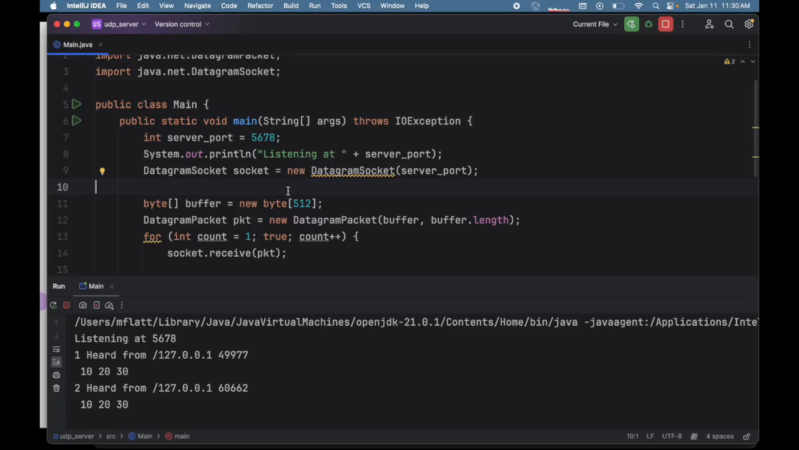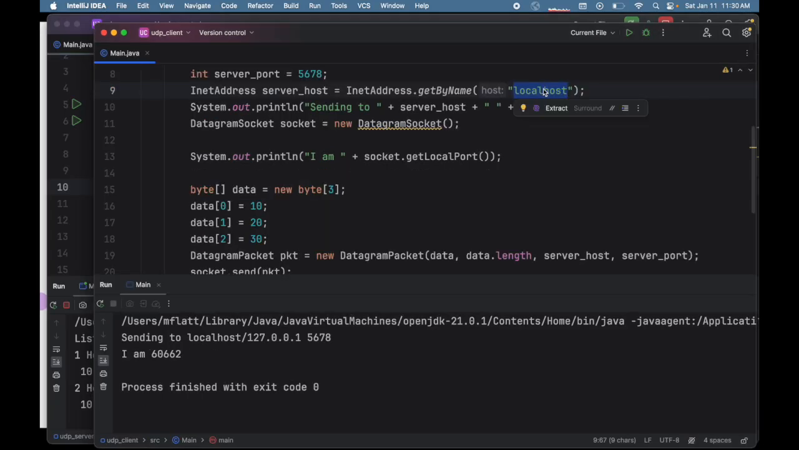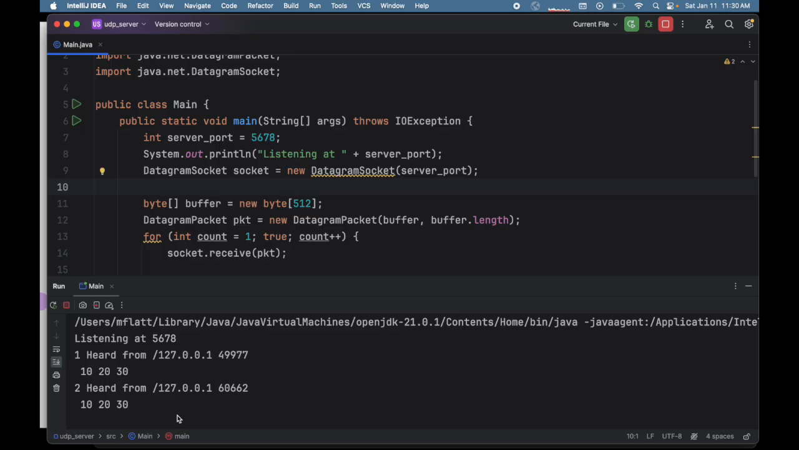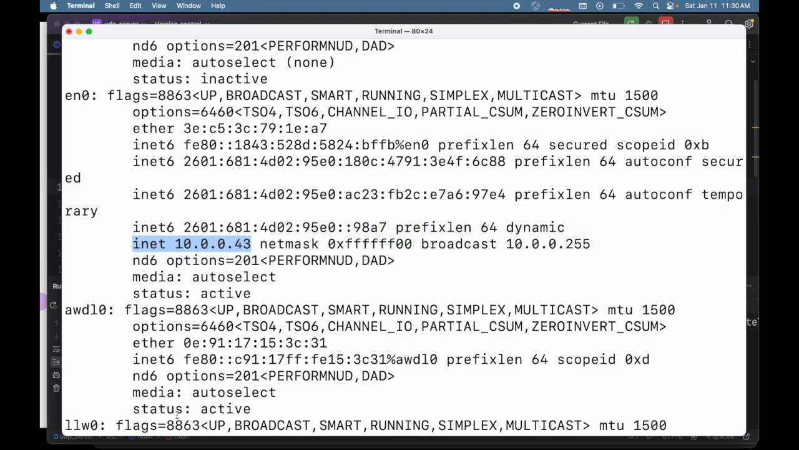I restarted my server again. I've switched the client back to using localhost and sent a couple of messages over to the server. Now I'd like to try something different on the local machine again.